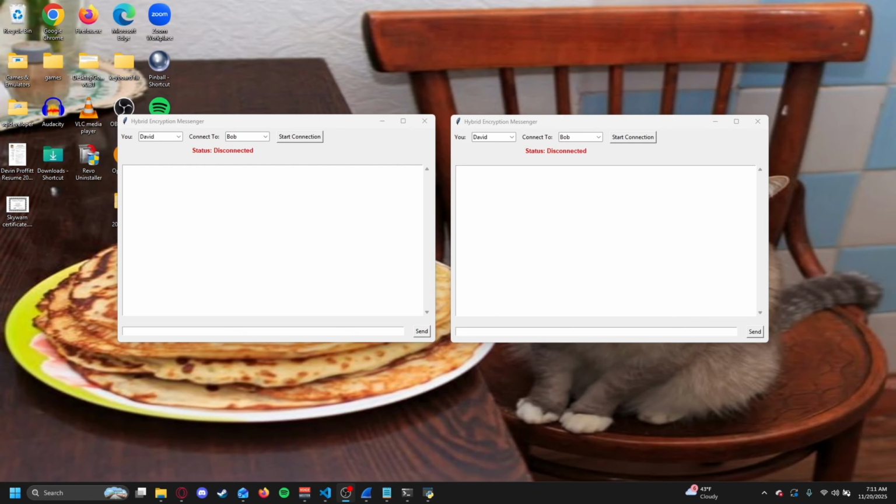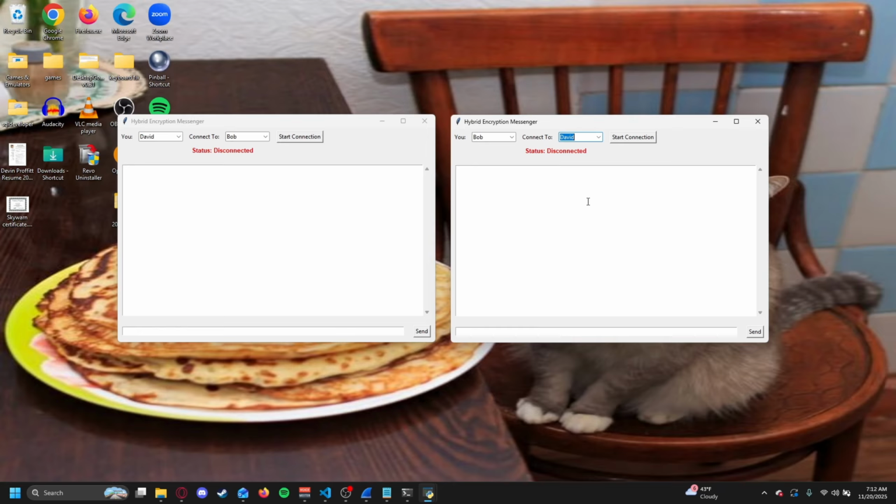Hello, I'm here to give you guys a little demonstration of our hybrid encryption messenger app. As you can see, I already have 2 instances of the app open. The app is pretty simple, but that's because most of the effort has gone into creating strong encryption behind the scenes. Currently, you select your user and who you want to connect to with these drop downs here. Once you do that, it'll automatically assign the correct IP and port you want to connect to.